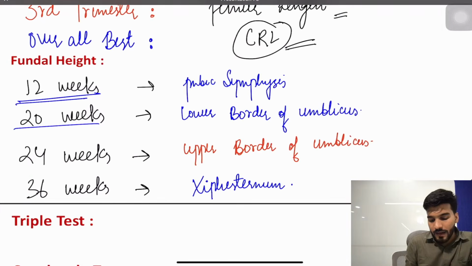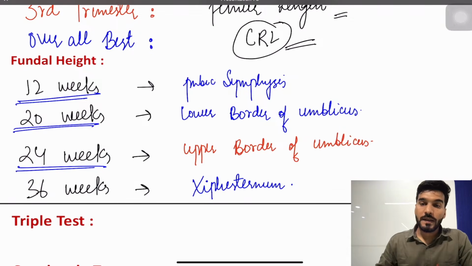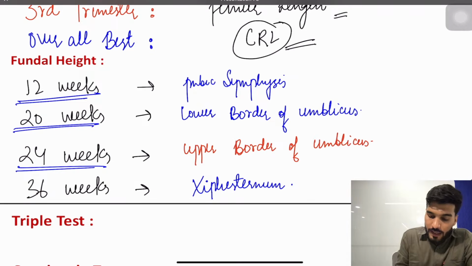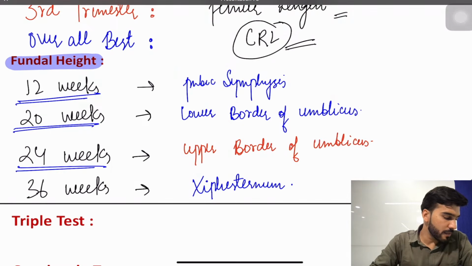And beyond that, the head is not palpable. Is that clear? So that is about the fundal height. Remember the formula: pubic symphysis, upper border of umbilicus, and xiphisternum.